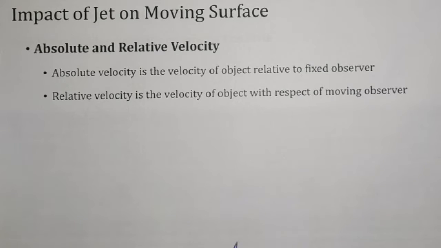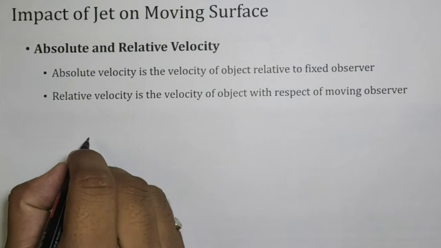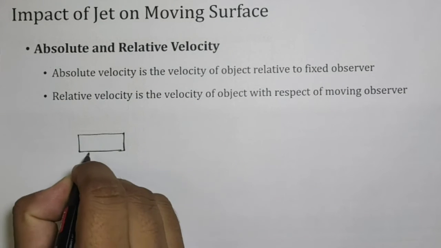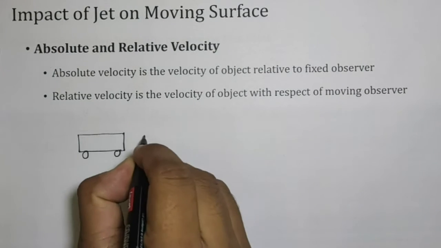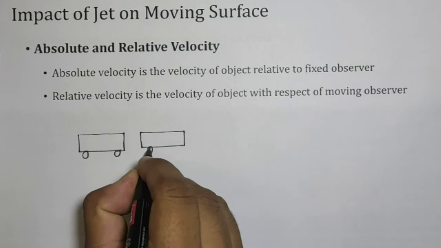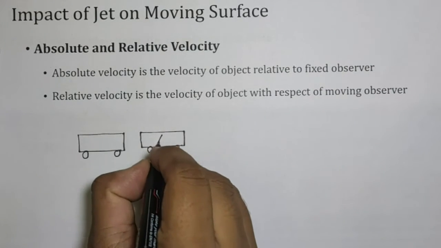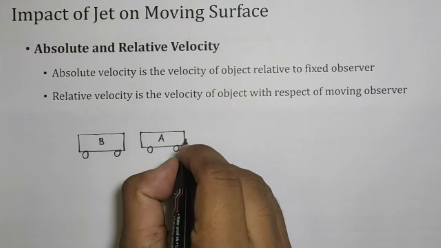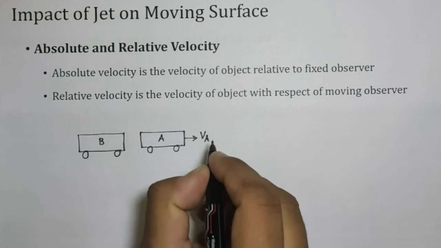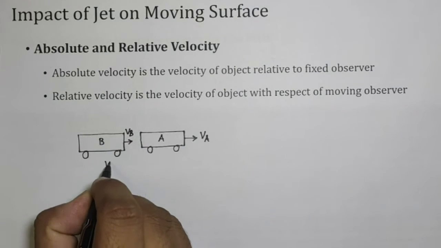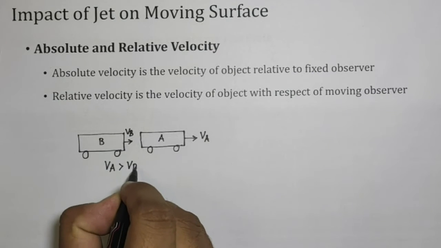Now how do we find this relative velocity? Suppose we have two buses, bus A and bus B. Bus A is moving with velocity VA and bus B is moving with velocity VB, and VA is greater than VB.